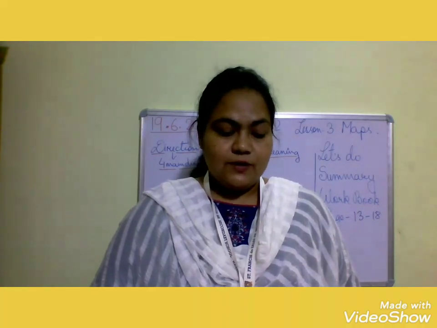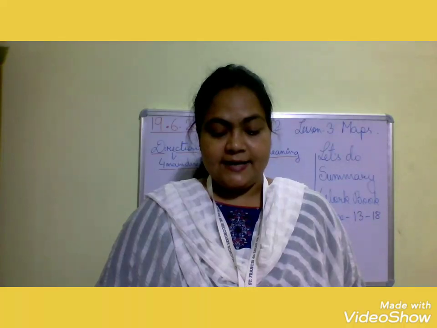What do we have to imagine to draw the map of a classroom? If you have to draw the map of a classroom, what do you have to do first? You have to imagine no ceiling. Number 3, dash is an instrument used to show direction. What is it, children? It is compass. Number 4, on a map, an arrow with letter N shows the north.